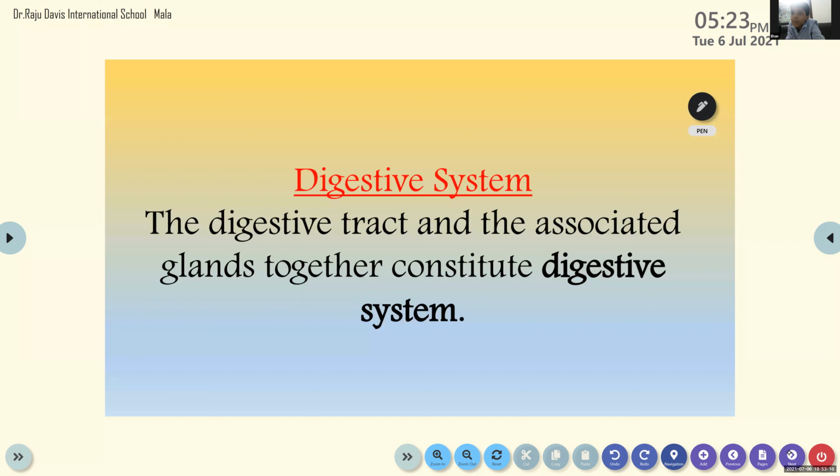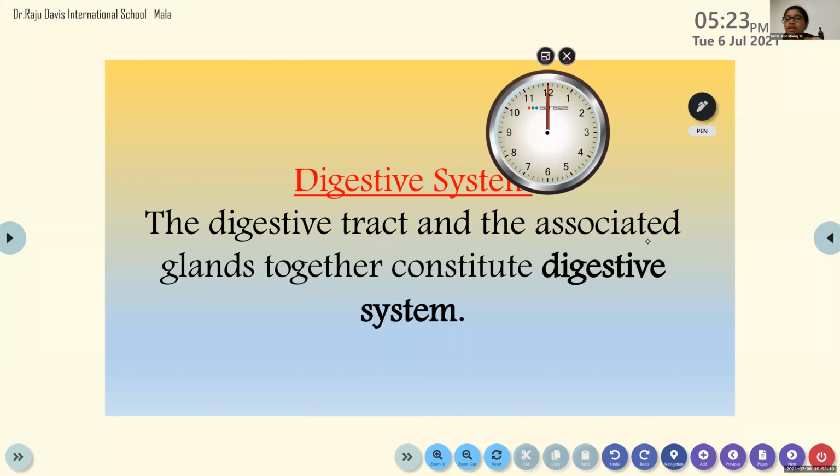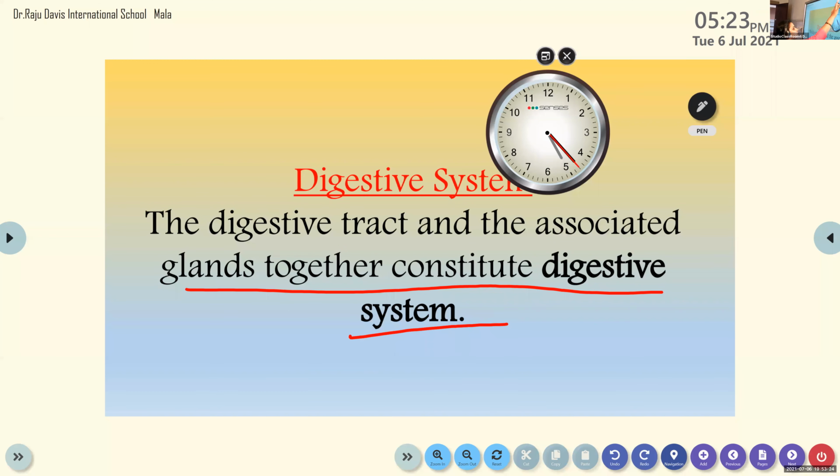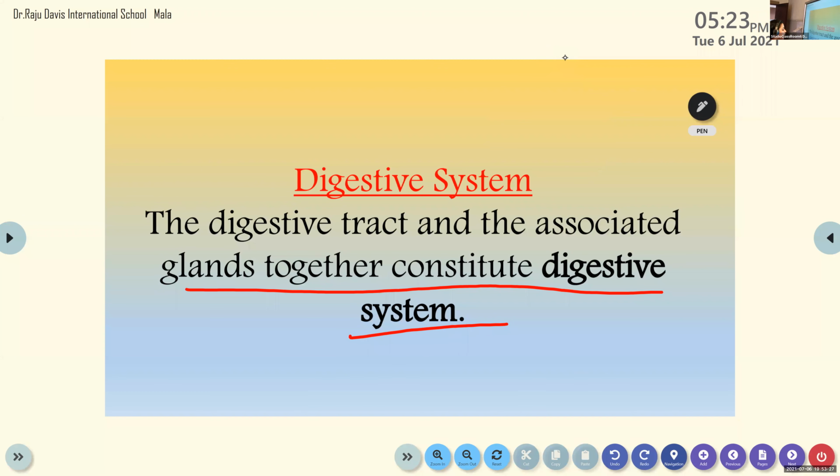Now, what do you mean by digestive system? The digestive tract and associated glands together constitute the digestive system. How many associated glands are there? Three. So the digestive tract or the alimentary canal and the associated glands together constitute the digestive system.